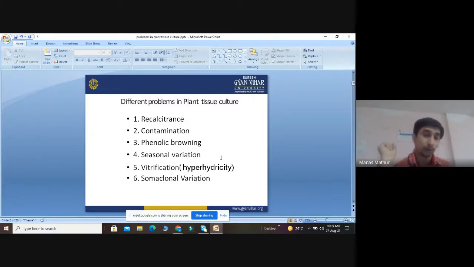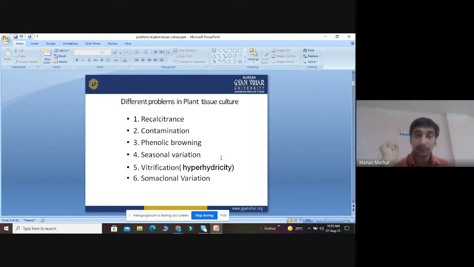Okay. And finally, somaclonal variation. We said that it is caused due to genetic changes. It is not heritable. We cannot control it. It is unpredictable. So for that, what are we using? We are using the auxiliary shoot condition. We do not use 2,4-D media. Why do we not use 2,4-D media? Because 2,4-D media cause callusing if we are germinating the plants. And callusing can cause somaclonal variation.